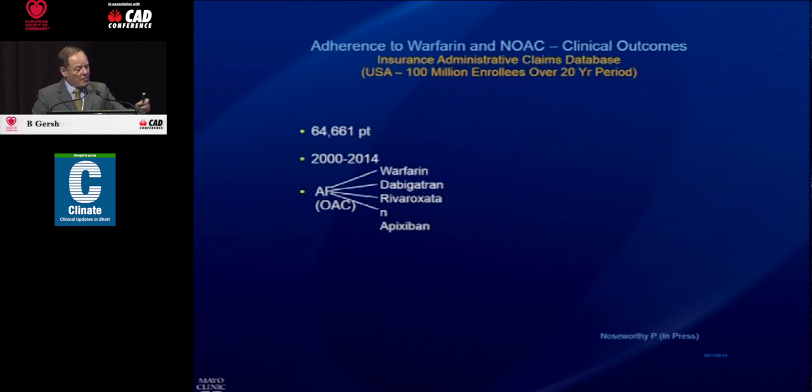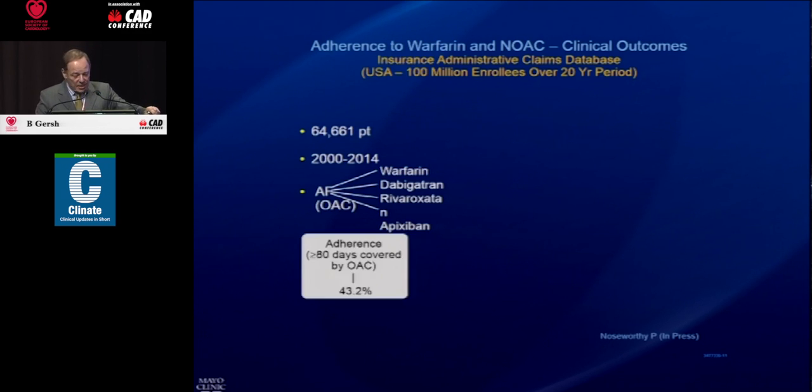Now, this is a study that we have now in press. It's interesting. We have access to 100 million people, enrollees in a large insurance company database. And 64,000 patients were looked at in this study. These were patients on warfarin, dabigatran, rivaroxaban, and apixaban. And what we really looked at in this study was whether or not they adhered to their therapy. And it's a very worrying study because, just like with warfarin, about 40% of patients discontinue their anticoagulants.